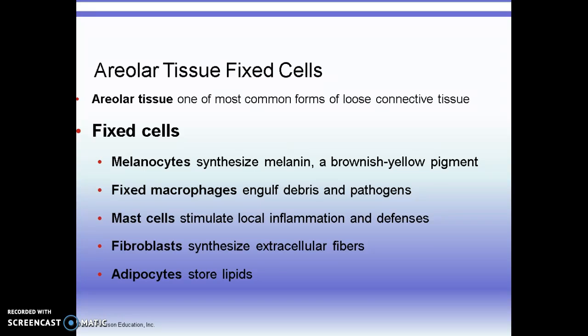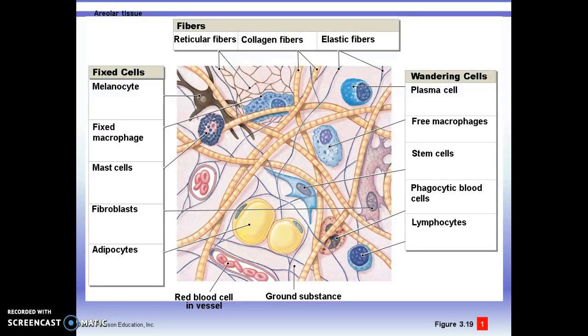This next section deals with this picture here. And in this picture, we'll see these different types of fibers, the reticular fibers, the collagen fibers. See how thick those collagen fibers are? And then elastic fibers are very thin, but they're very, very stretchy. And we'll see that there's basically two types of cells, fixed cells and wandering cells.